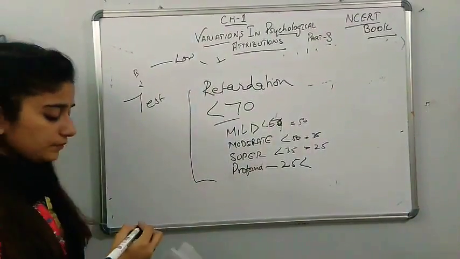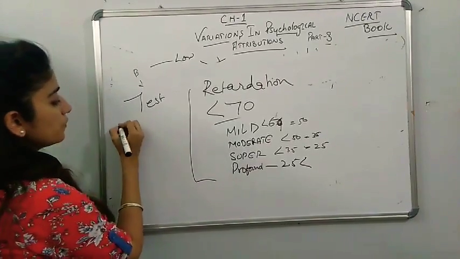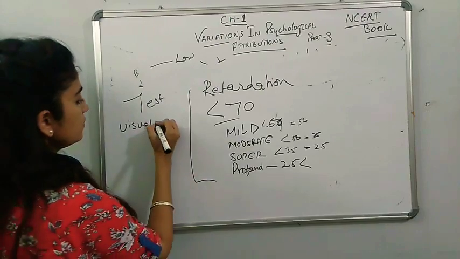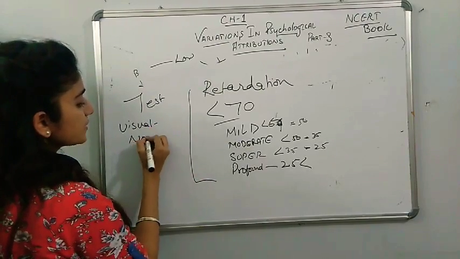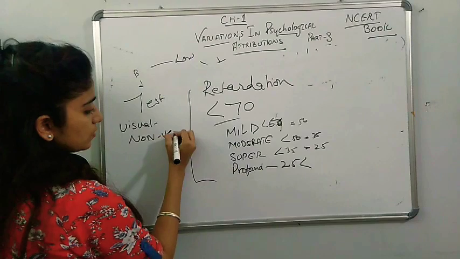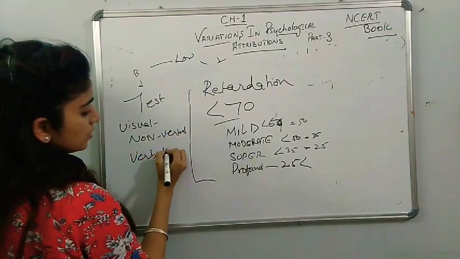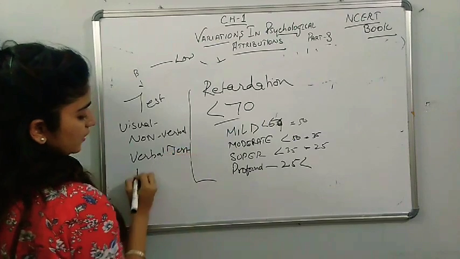So these tests are visual, non-verbal, and verbal, and then the last is the writing test.